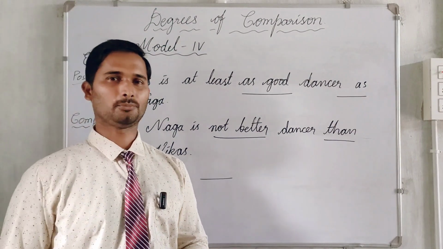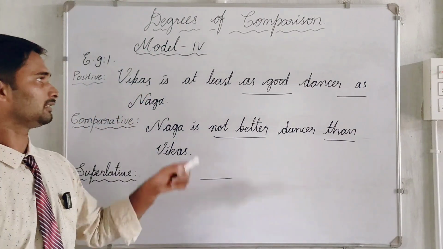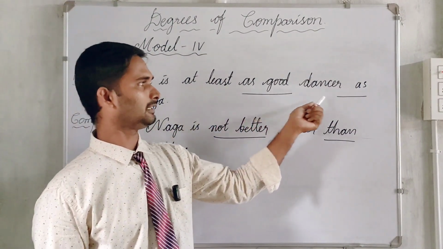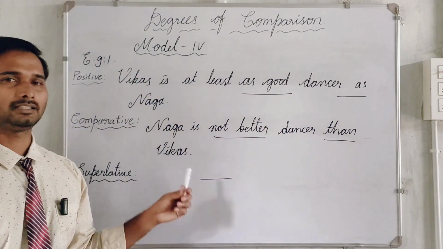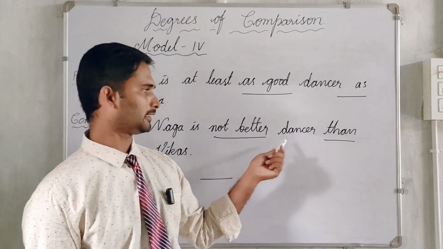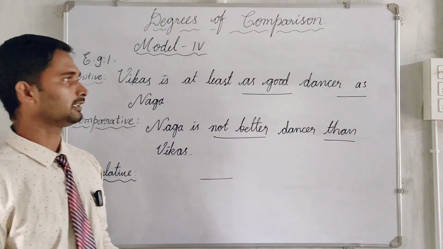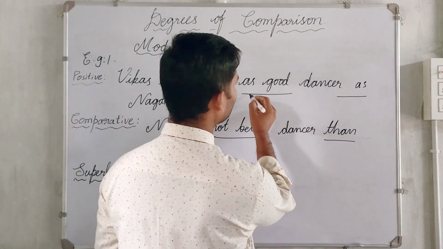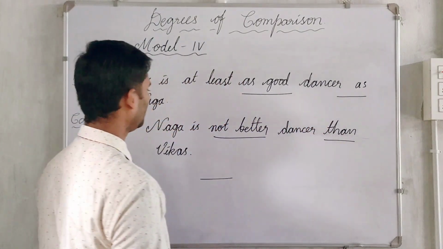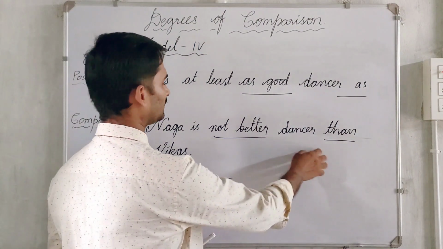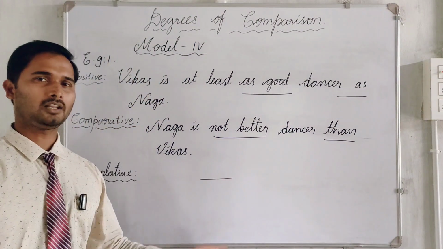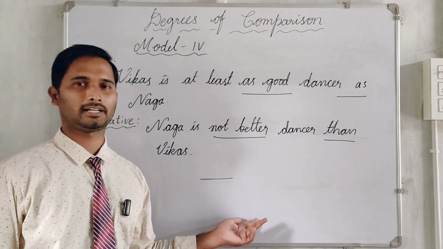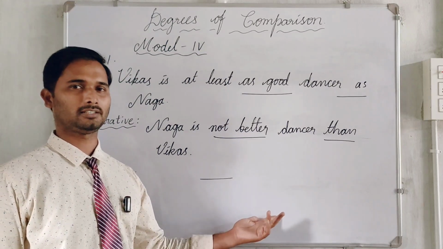Degrees of comparison. Model 4. Let us see some examples. Vikas is at least as good a dancer as Naga. And the comparative form: Naga is not a better dancer than Vikas. Here the key points are as good a dancer as, and in the comparative form, not a better dancer than Vikas. And Model 4 does not have the superlative form because we compare between two things or two people.